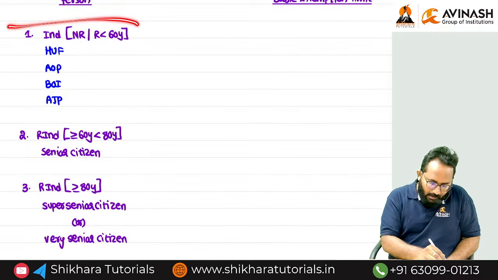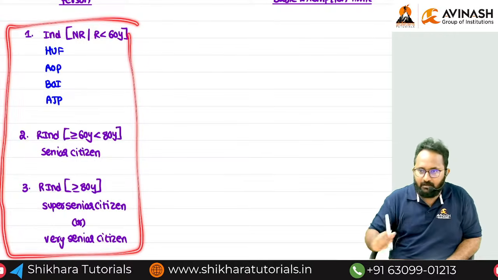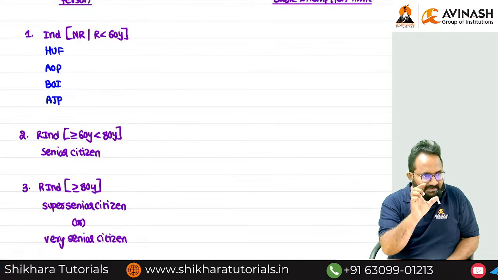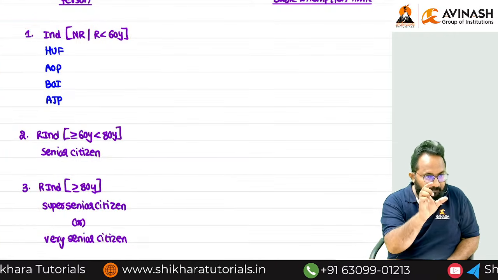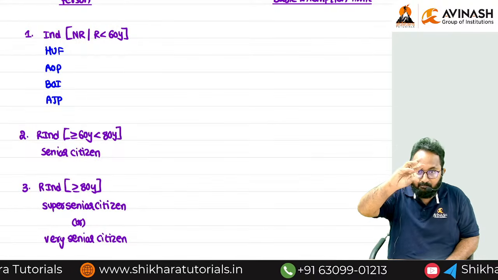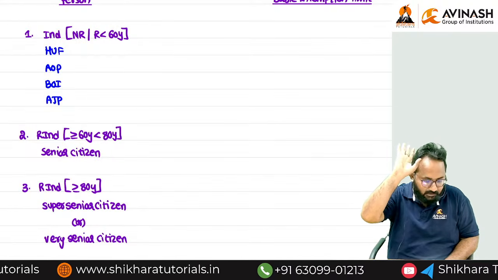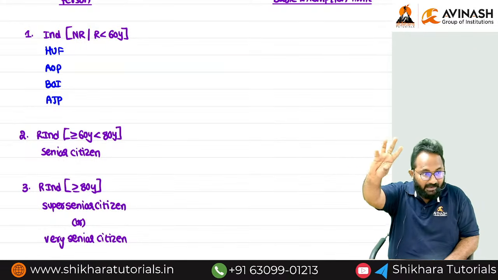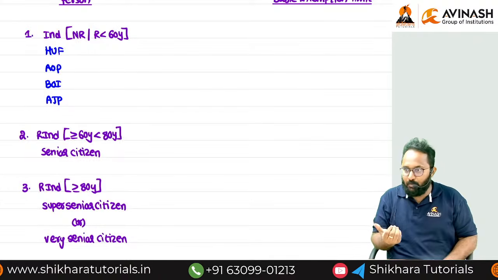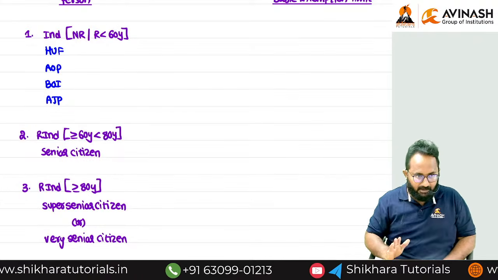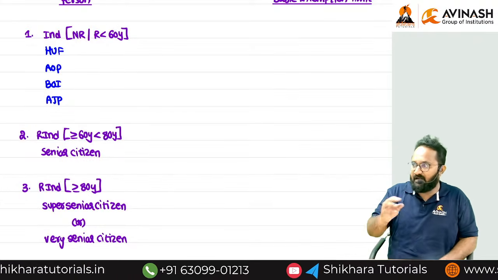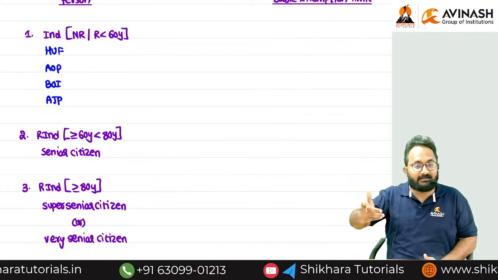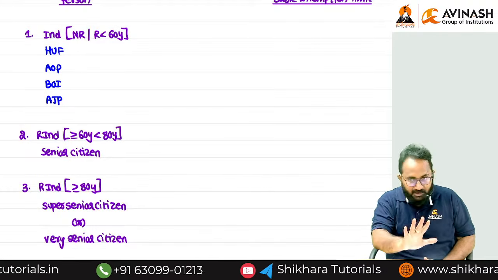The tax rates are given combinedly for Individual, HUF, AOP, BOI, AJP, so we have to learn the basic exemption limit also combinedly.